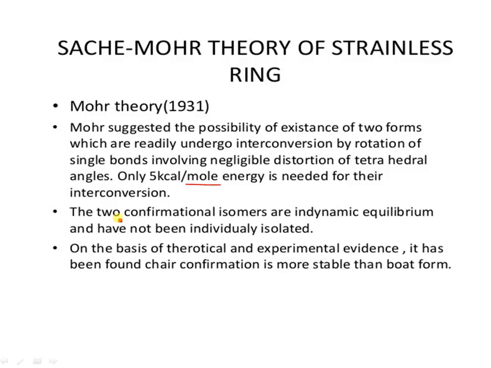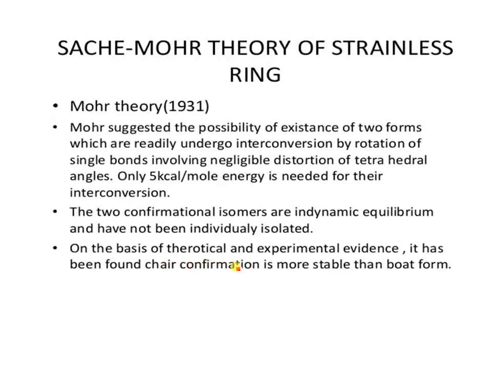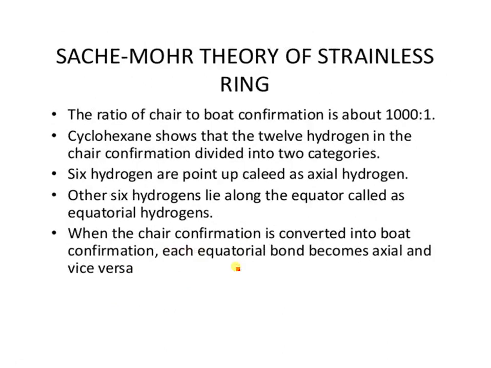On the basis of theoretical and experimental evidence, it has been found that the chair conformation is more stable than the boat conformation. As we discussed, the chair is more stable than the boat because of the flagpole interaction between the 1 and 4 hydrogens. The ratio of chair to boat conformation is about 1000:1.